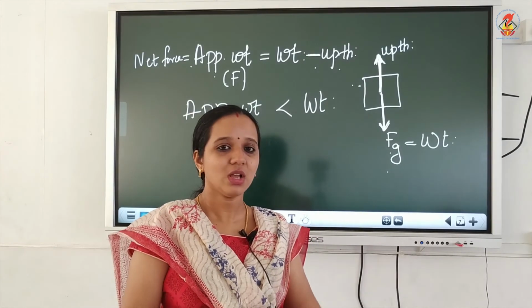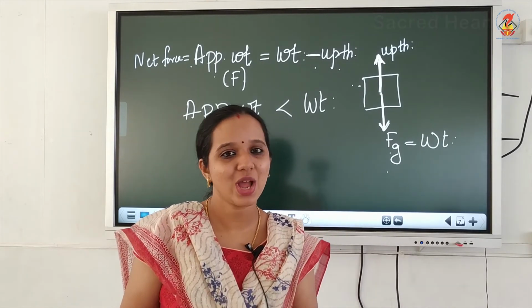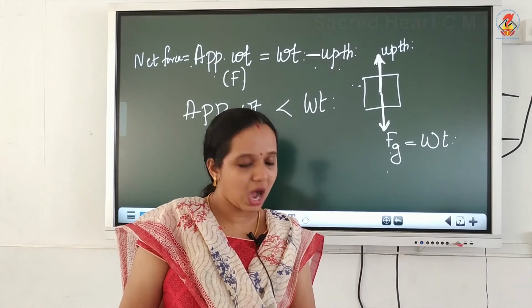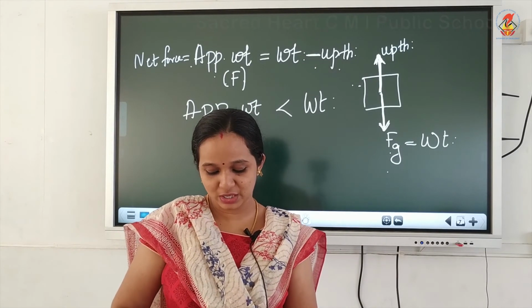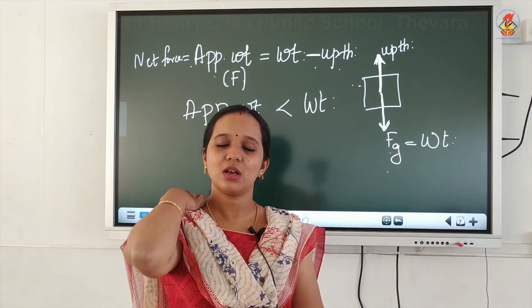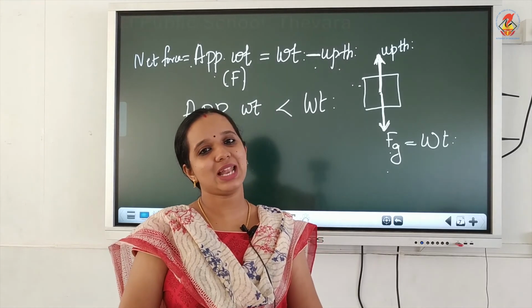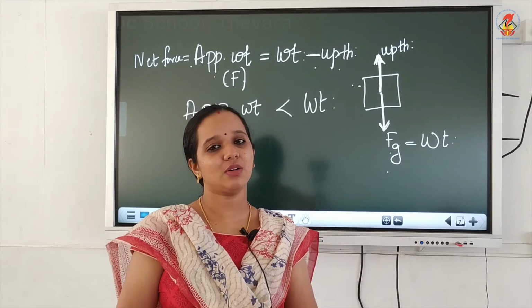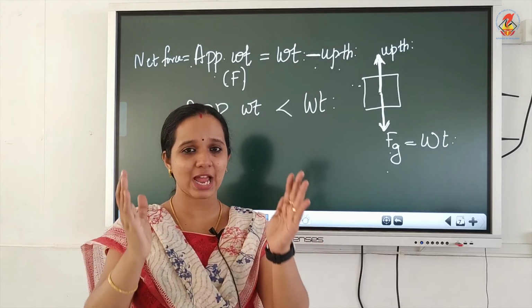Since weight is less, the mass will also be less. So our true mass will be less than 42 kilogram. The mass shown by the machine will be less than our true mass.